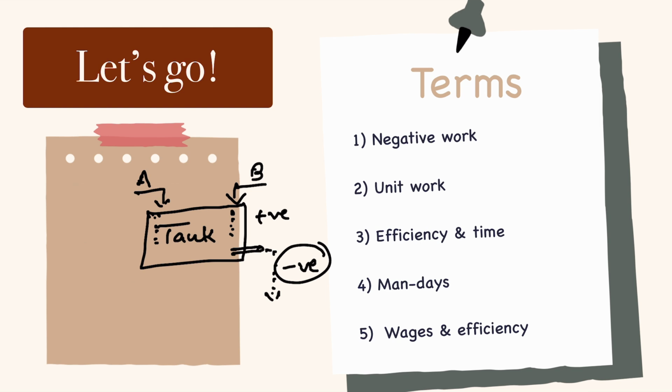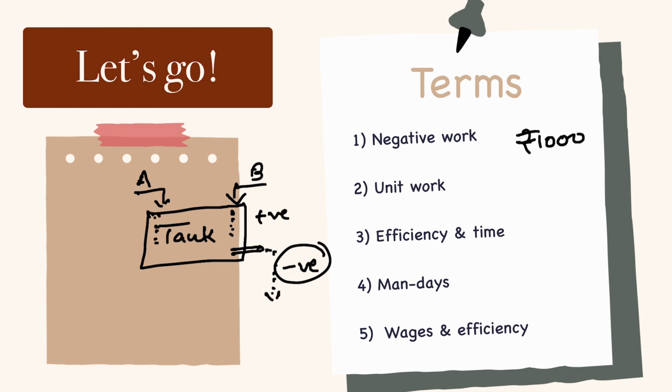Oh, I worked for 10 days, so I should get more wage, right? No, the one who completed in 2 days gets more wage, because wages are based on efficiency, not on the number of days they have worked. Let's say every day rupees 100 or rupees 1000 is distributed to the people.